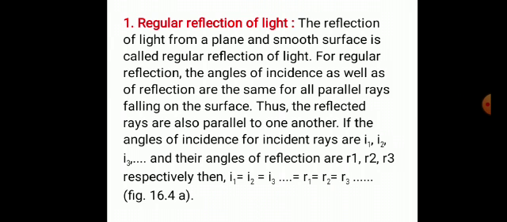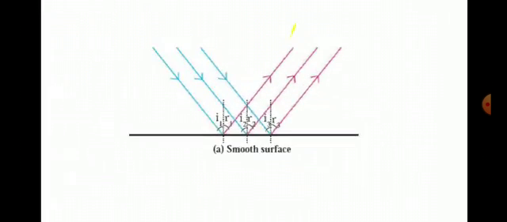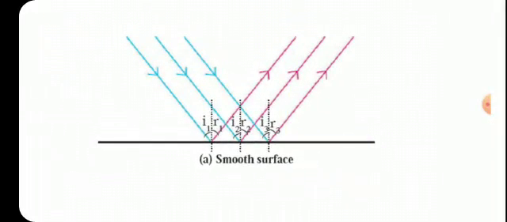This concept of regular reflection of light will be more clear if you see this diagram. Here a smooth surface is shown. Rays which are falling on the smooth surface are shown by blue color. These are all incident rays. Incident rays are parallel to each other. The rays coming after reflection, that is reflected rays, are also parallel to each other. They are shown by red color, isn't it?